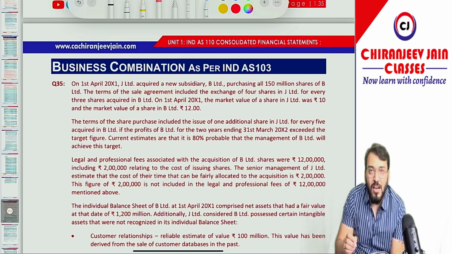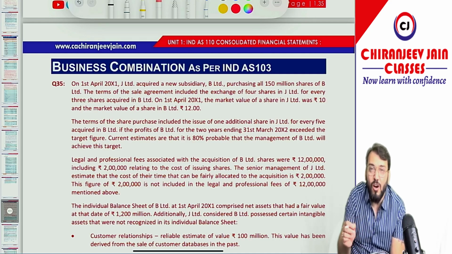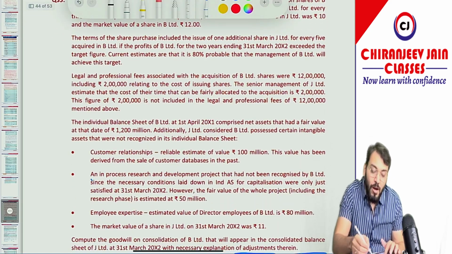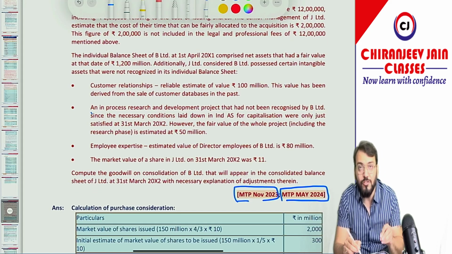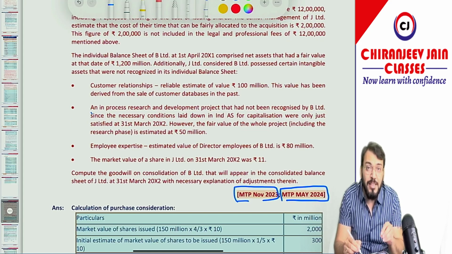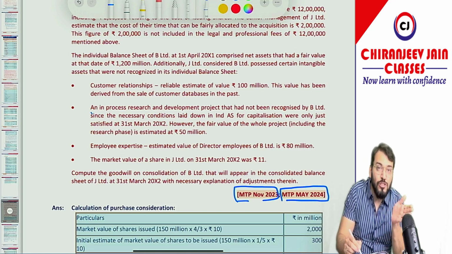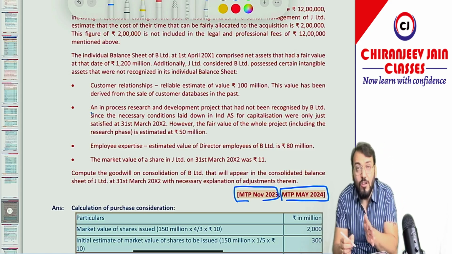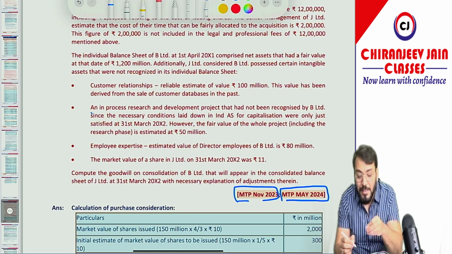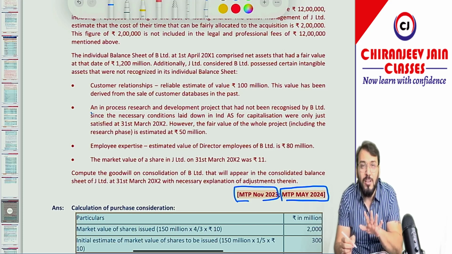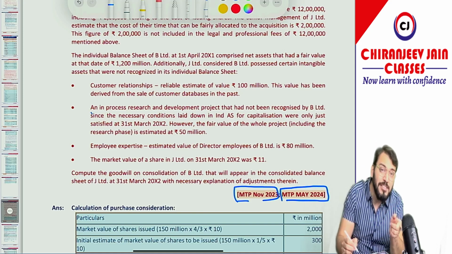Today I'll be discussing a question on business combination Ind AS 103 which is given in the MTP of May 2024 exam. However, a similar question was given in the MTP of November 2023 exam also. The point is that in both MTPs the solutions were different. Correct? The questions were the same, and from my point of view the solution given in the MTP of May 2024 is not correct as per the information given in the question. However, the solution of the previous MTP was correct.